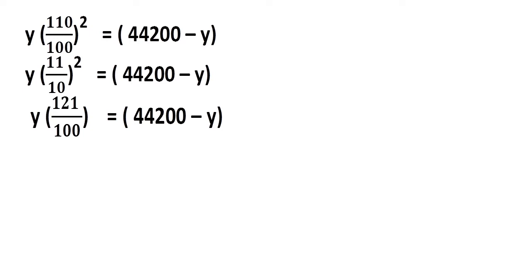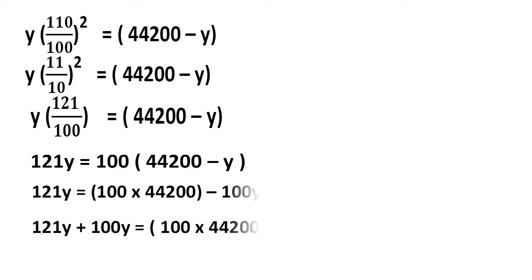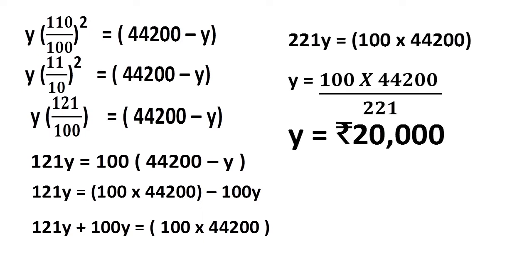Do the cross multiplication so that 121Y is equal to 100 into 44,200 minus Y. It results as 121Y plus 100Y is equal to 100 into 44,200. In the next step, take the sum, that is 221Y is equal to 100 into 44,200. Hence the value of Y will be equal to rupees 20,000.